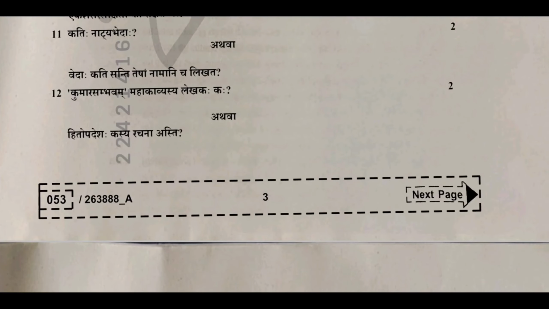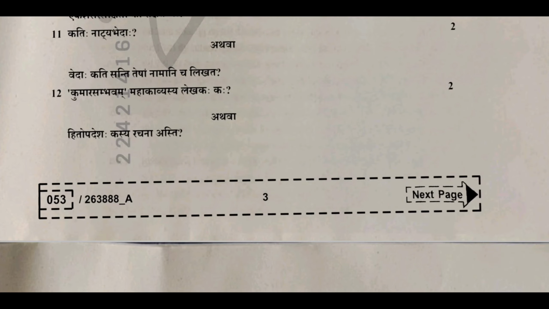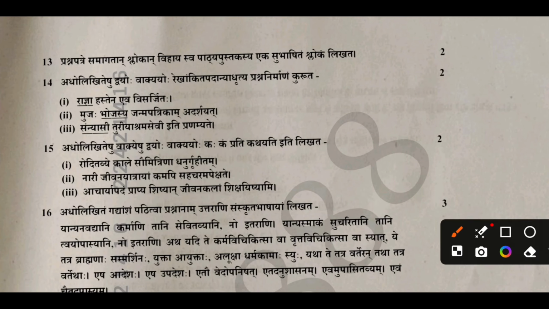In the 12th question, you have to write the name of the author of the epic. Kumar Sambhavam Mahakavyas, who is the author of the epic? You have to write their names. In the 13th question, you have to write a shloka in your answer sheet.